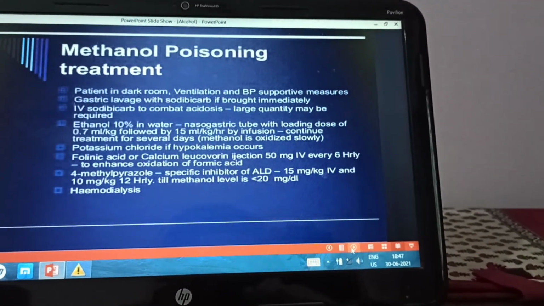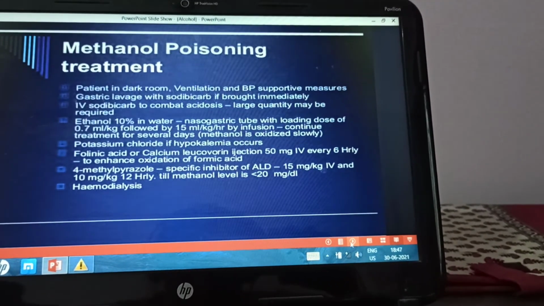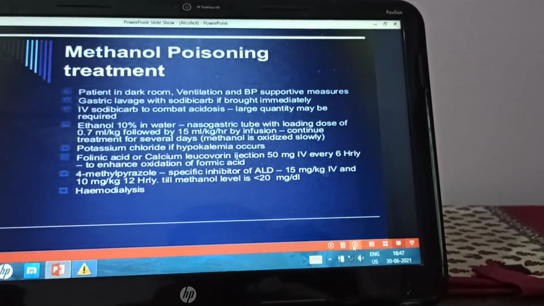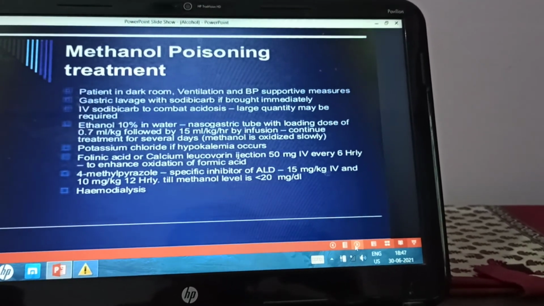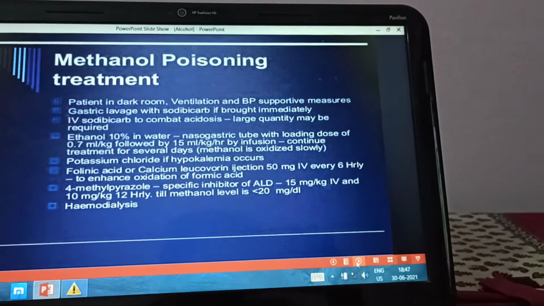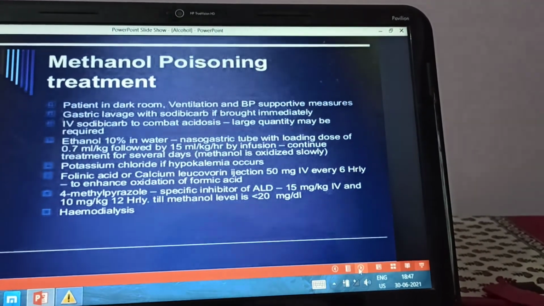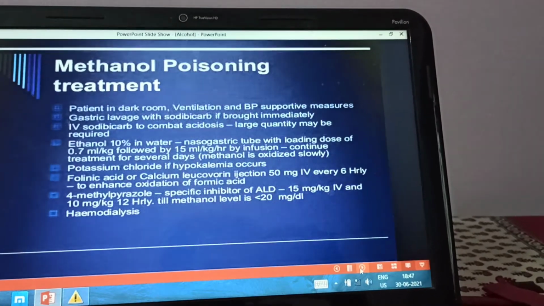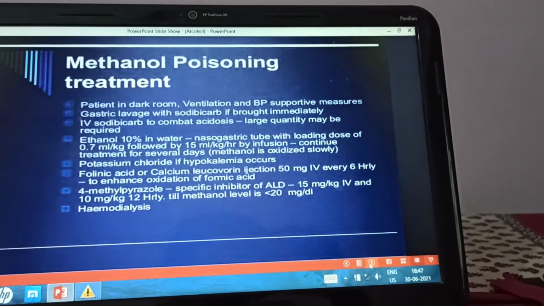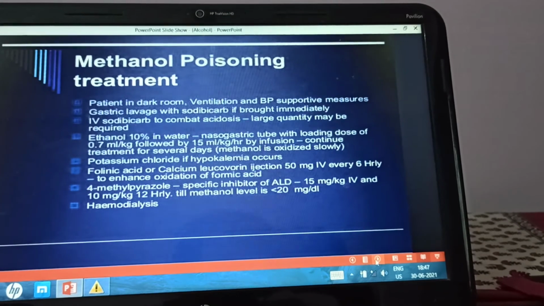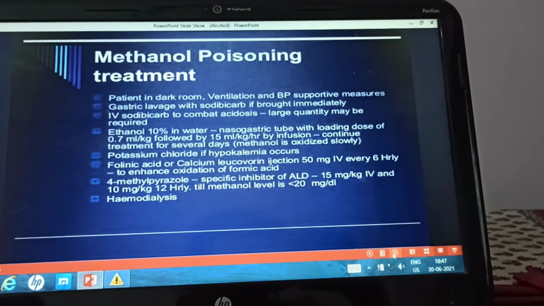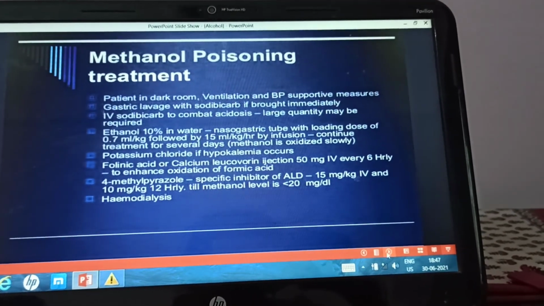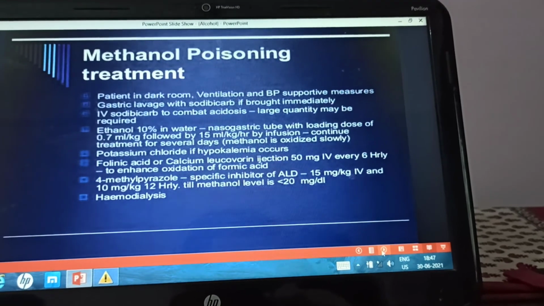Ethanol is given 10% in water via the nasogastric tube with a loading dose of 0.7 ml per kg, followed by 15 ml per kg per hour by infusion. This treatment should be continued for several days until there is excretion of the methanol. If there is hypokalemia, give potassium chloride.